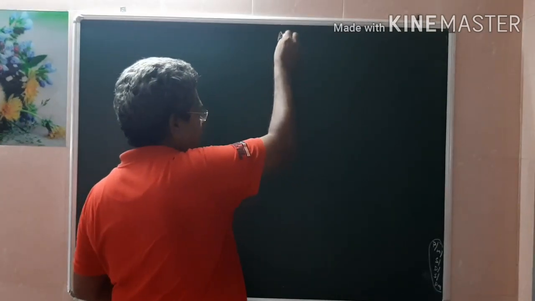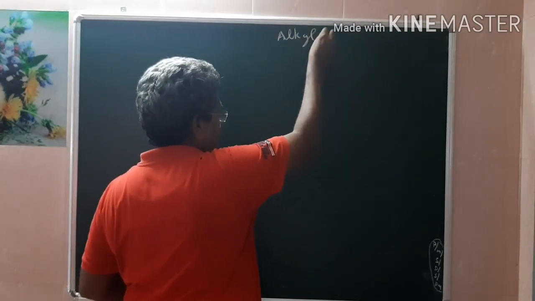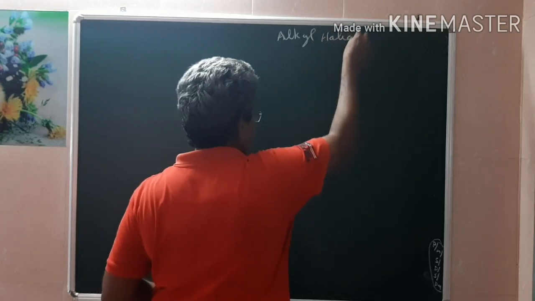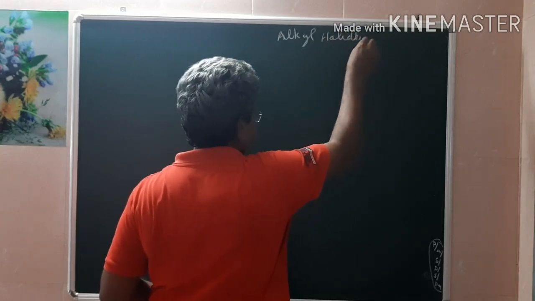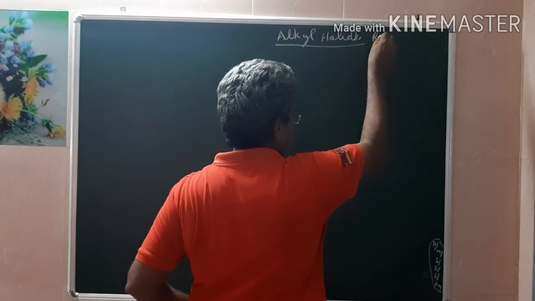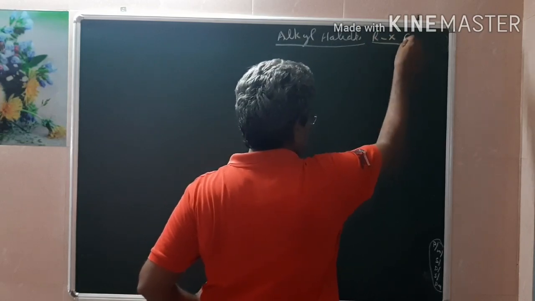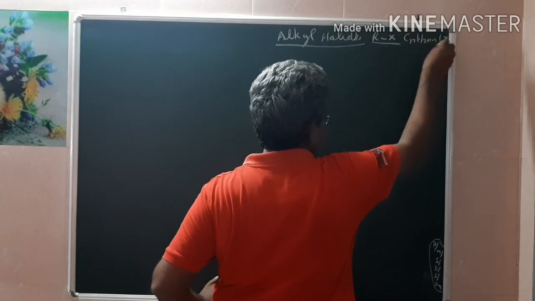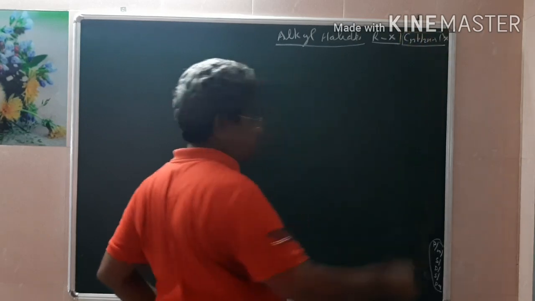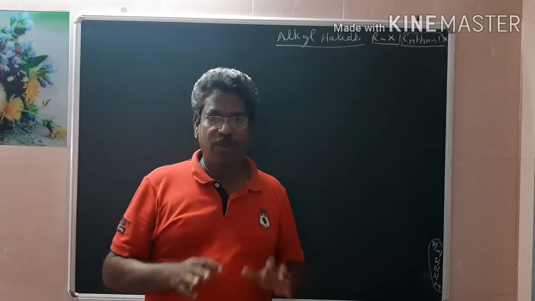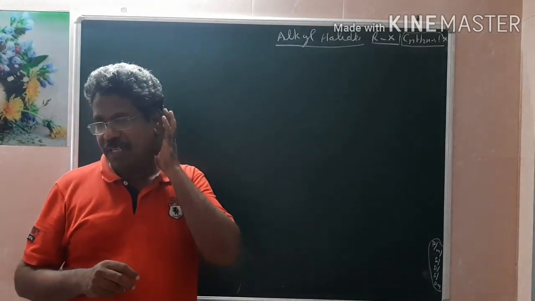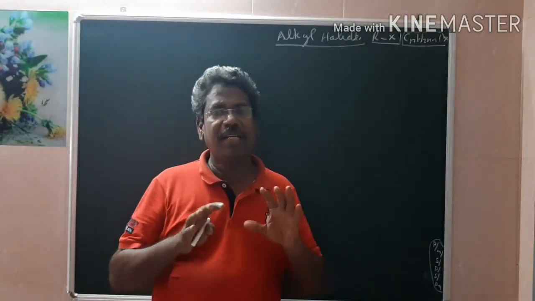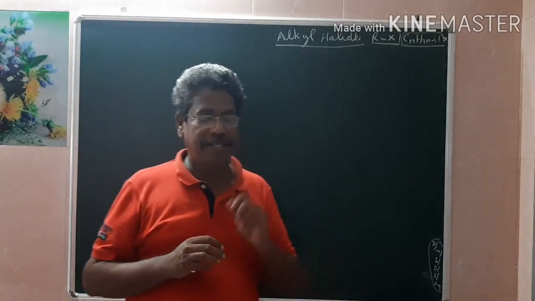Alkyl halide, also called haloalkane. Structural formula RX, molecular formula CnH2n+1X. This we have discussed in the last classes. So today we will discuss some of the important physical and chemical properties of alkyl halide.